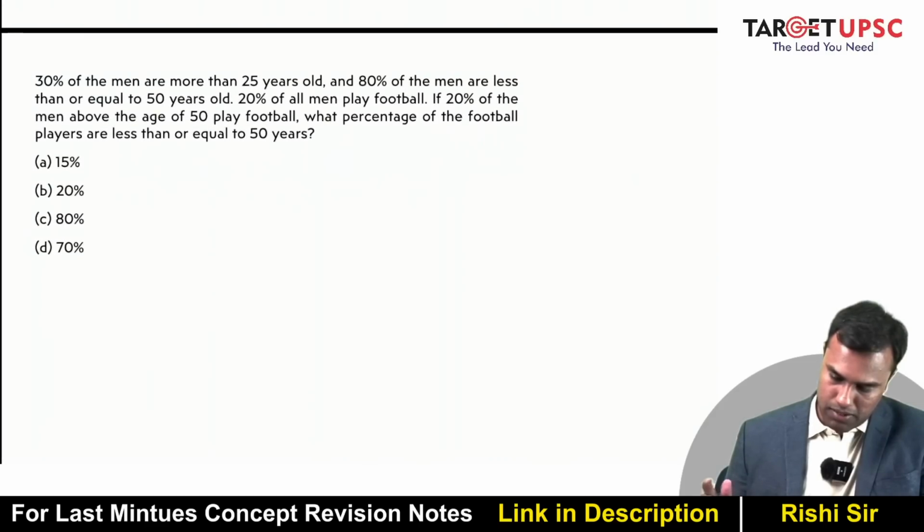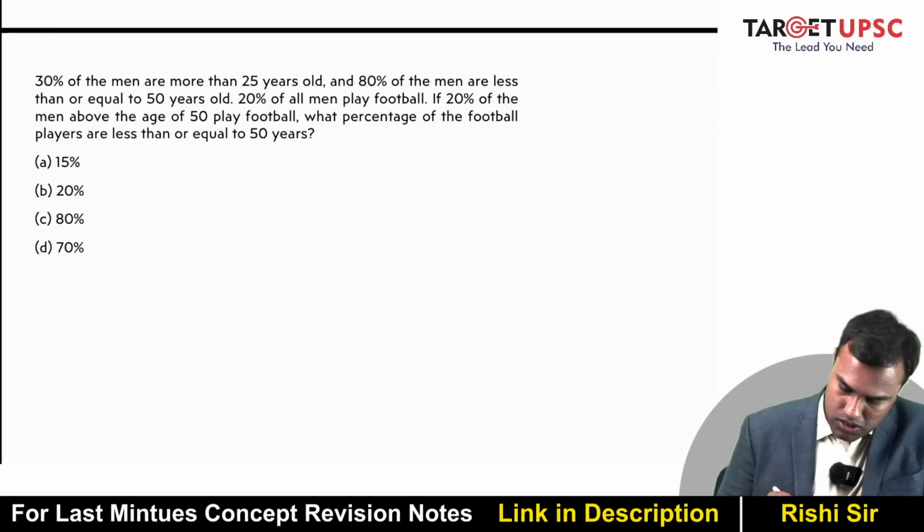30% of the men are more than 25 years old and 80% of the men are less than or equal to 50 years old. 20% of all men play football. If 20% of the men above the age of 50 play football, what percentage of the football players are less than or equal to 50 years?